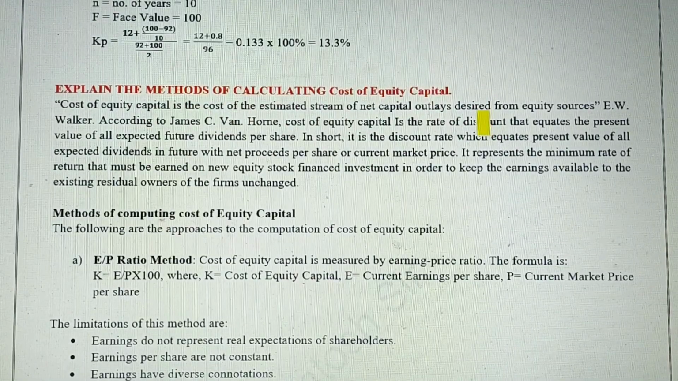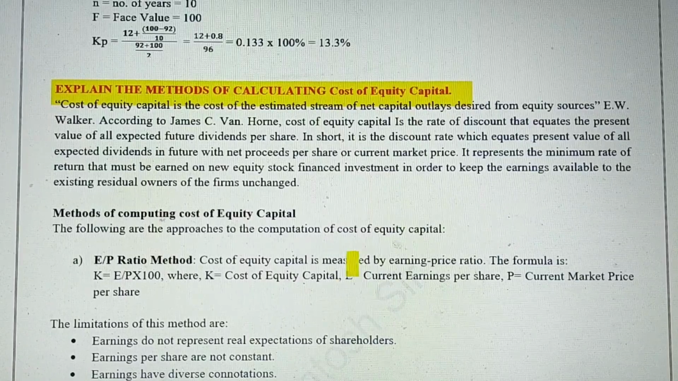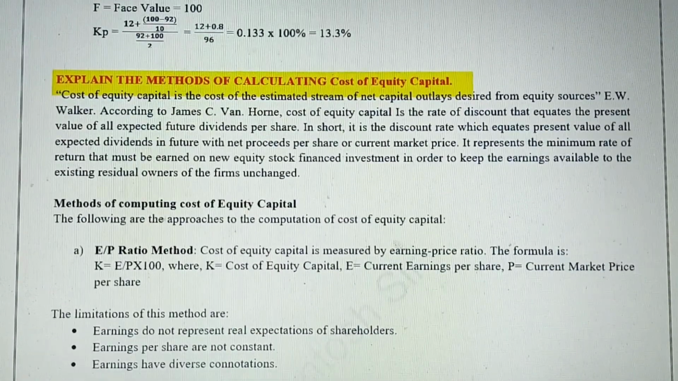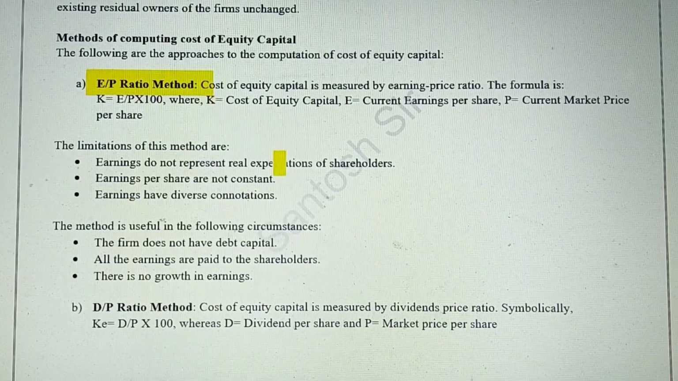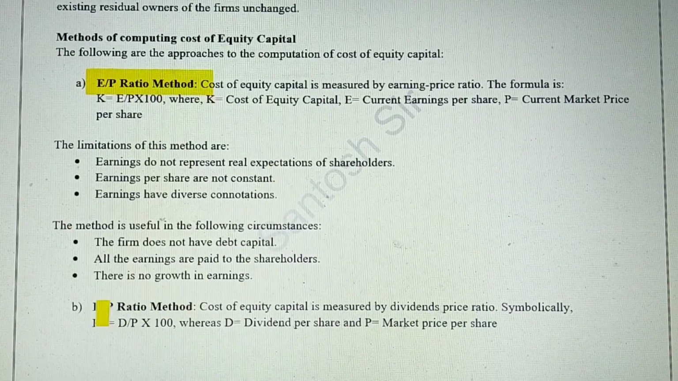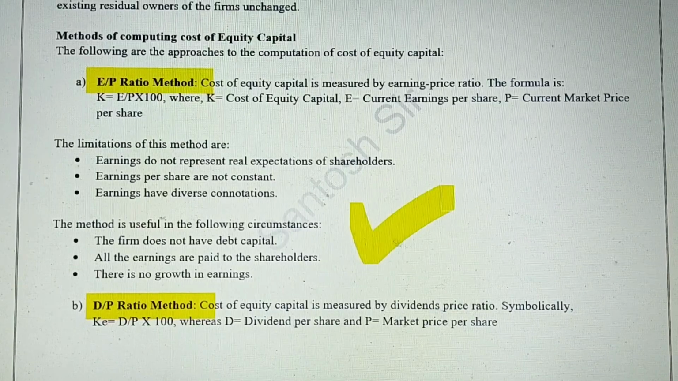The next question is: explain the methods of calculating cost of equity capital. While calculating the cost of equity capital, we have these two ratios: one is E/P, that is earnings per share, and D/P. Both methods are popular, and their advantages and limitations you should revise for the exam.